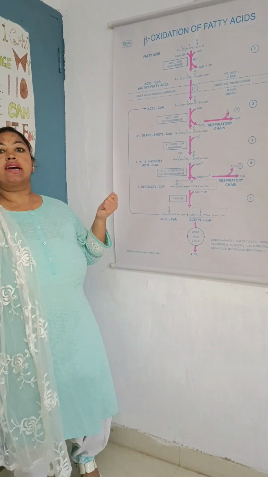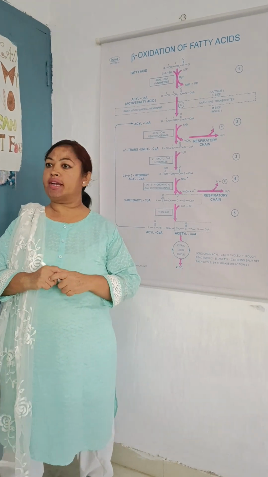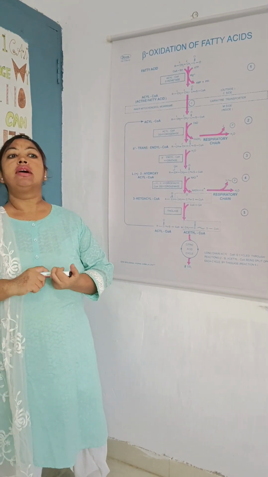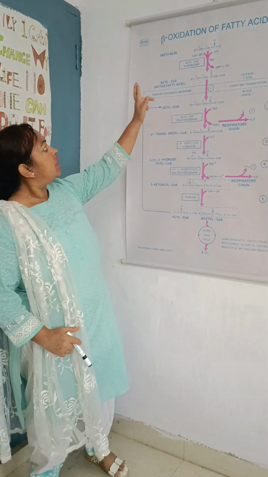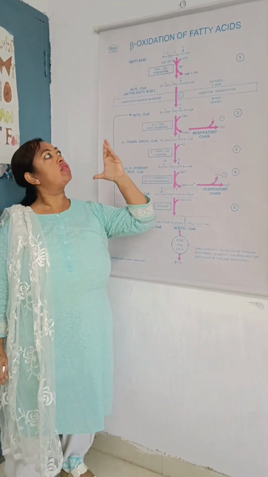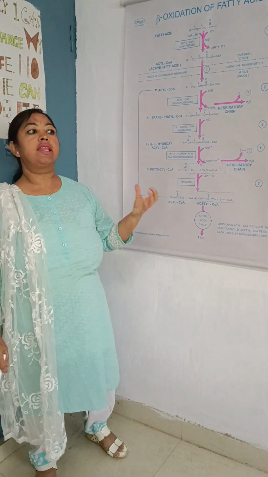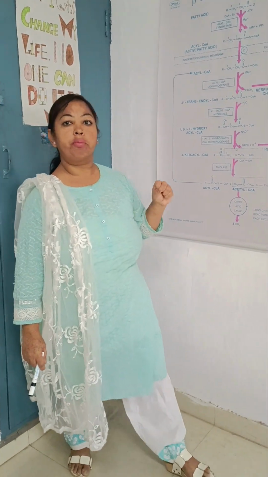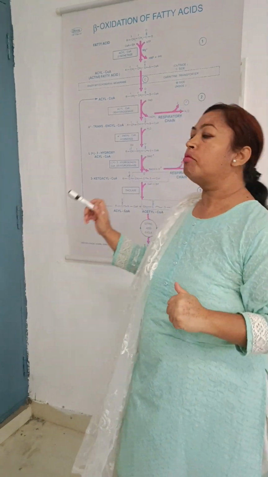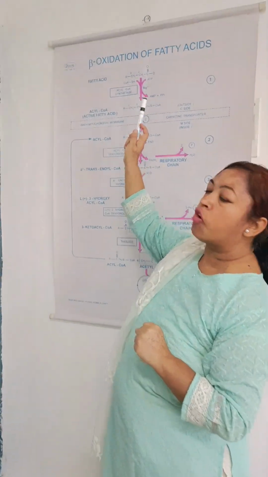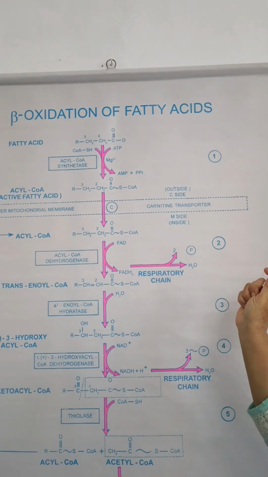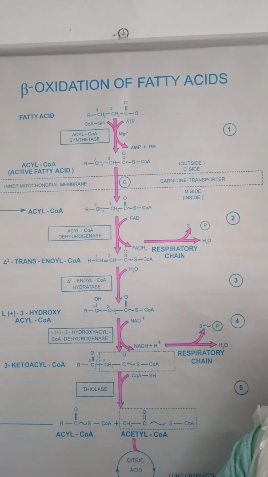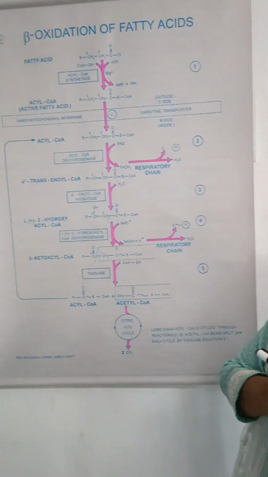So fats are hydrolyzed into fatty acids by the lipase enzymes, but because of their long chains, these fatty acids are very difficult to metabolize. So they are metabolized through the process of beta oxidation. Now what happens in beta oxidation? It takes place in mitochondria.